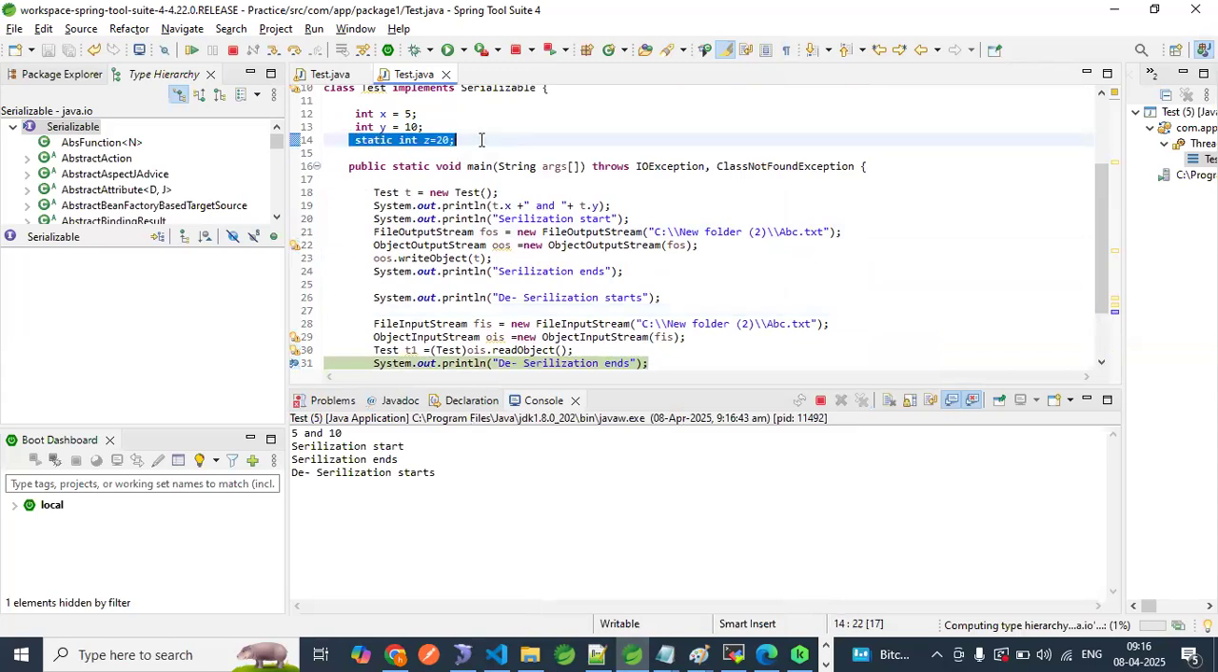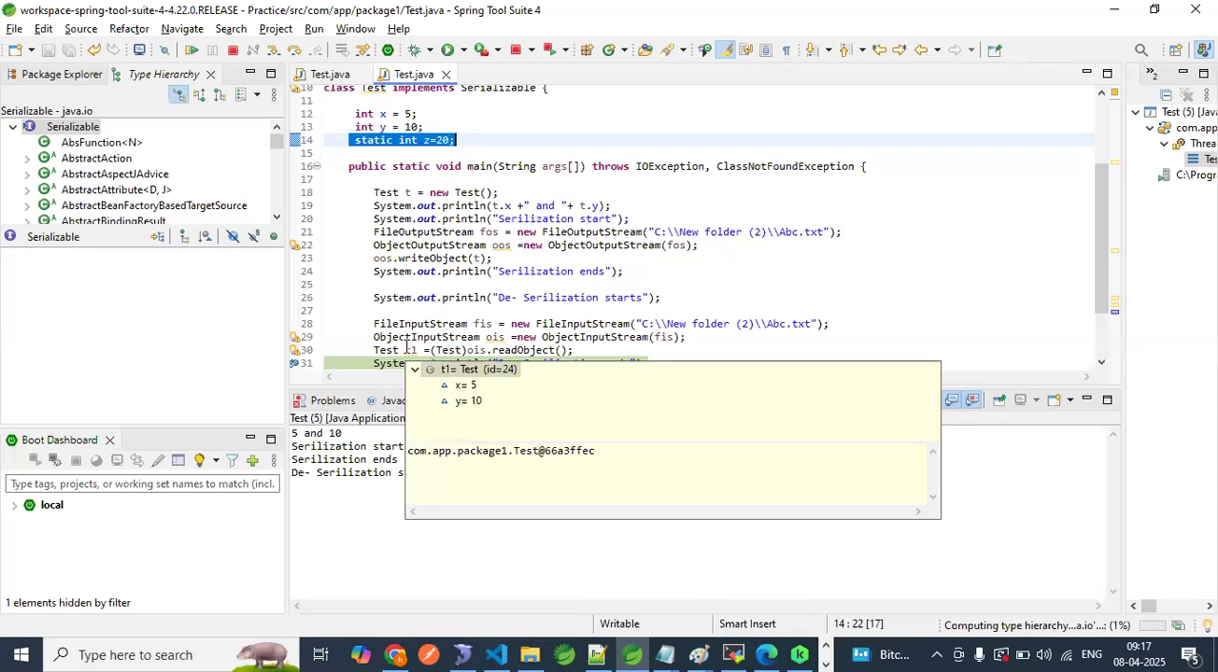Tell me now, think. You can answer yourself what is static versus transient. Static is applicable to non-objects. If I keep this static, is it serialized? If you mouse over, are you getting Z equal to 20 here? But X and Y are instance variables, so they travel over the network and move into the file. When we are deserializing, we are not getting Z.